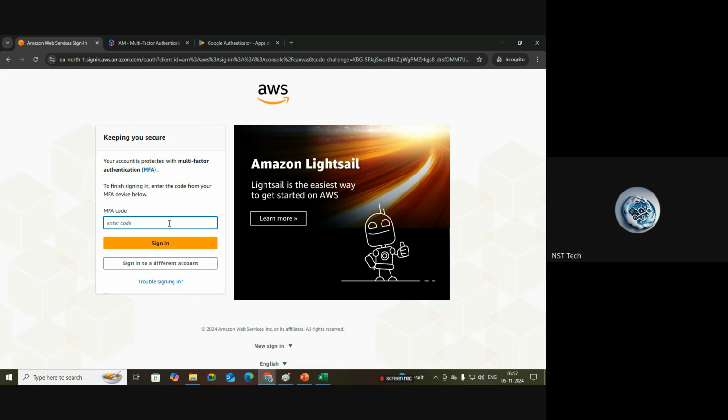Even though you all know my username and password, you cannot log in, because I enabled multi-factor authentication for my account, and it is asking for the MFA code. No one can enter this site because the code is on my mobile, and I can only access my mobile, right? Even in that app, the code will change every 30 seconds. So now you have to go to that application, open it, and whatever code you are seeing there, you can enter. Sometimes it may be the previous one, so just refresh and enter the code you are getting there. Okay, that's it, and just click on sign in. Let us see. See, now I'm able to log in.